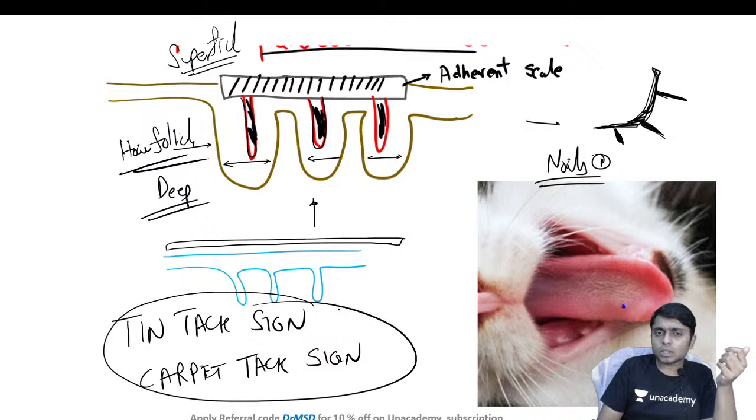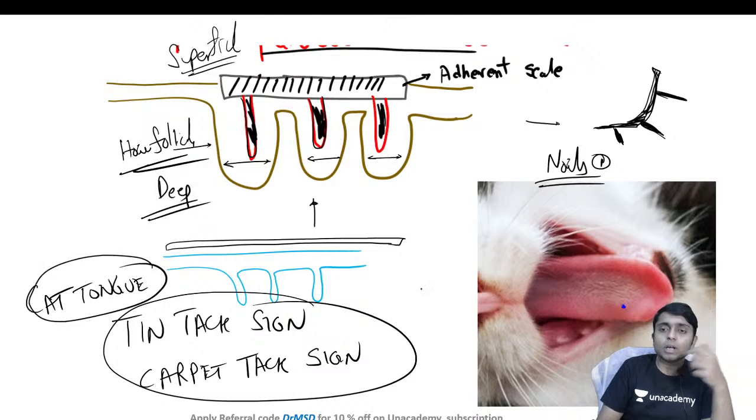Okay, it is also called cat tongue sign. Why? Because if you have a pet cat, then you will understand why it is called so. Because the cat's tongue is going to have some projections over the dorsal part of the tongue. That is the reason why it is also called cat tongue, tin tag or carpet tag sign.